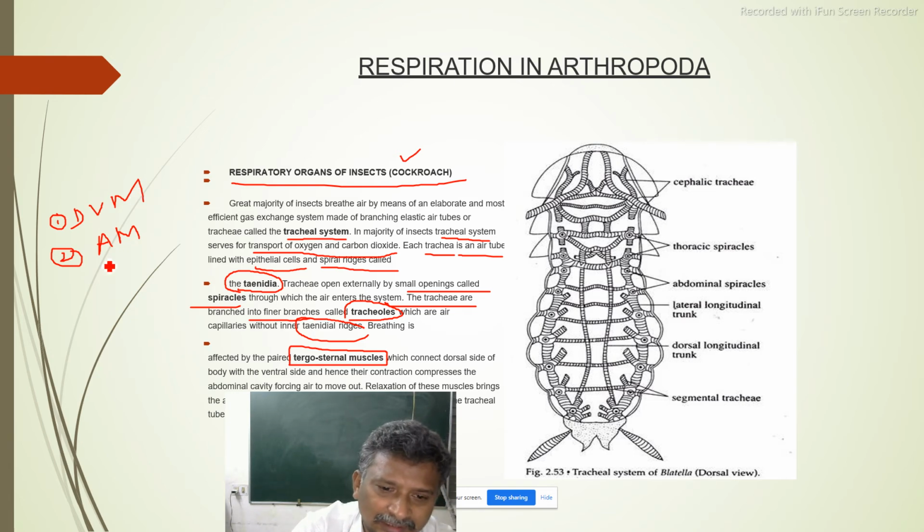When the atrial muscles contract, the pulmonary chamber volume will increase, the pressure inside will decrease, and automatically the fresh air will be taken into the book lung.